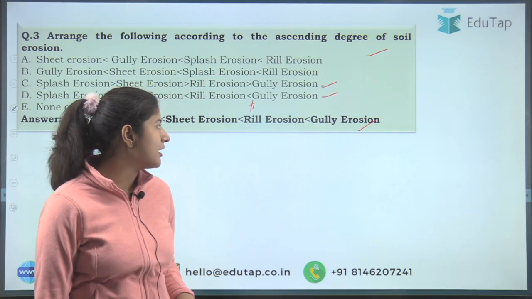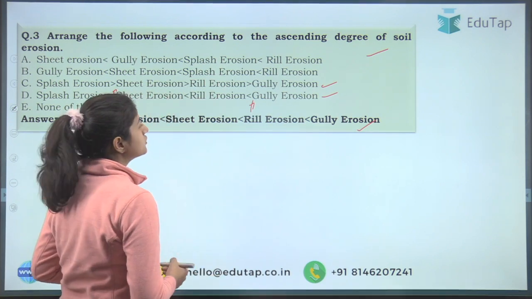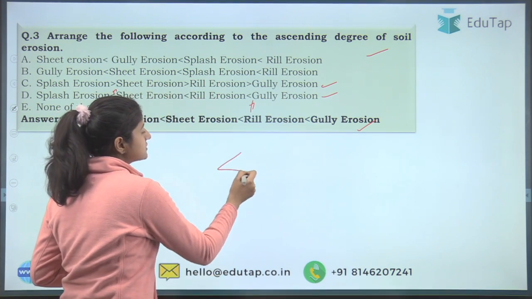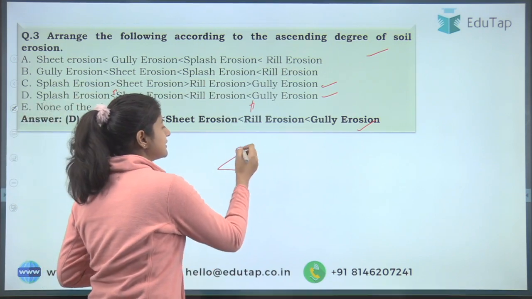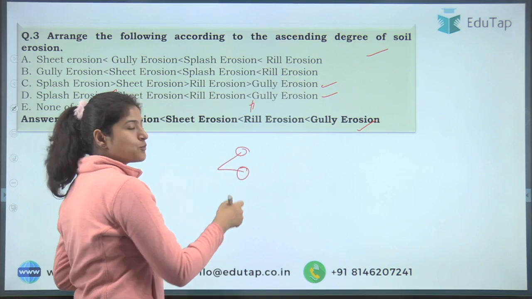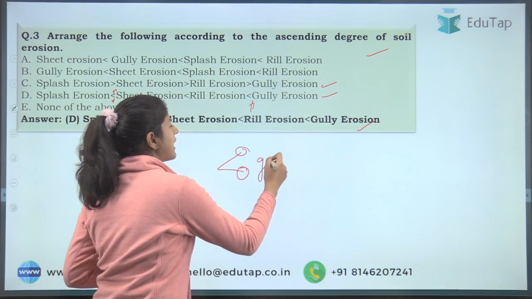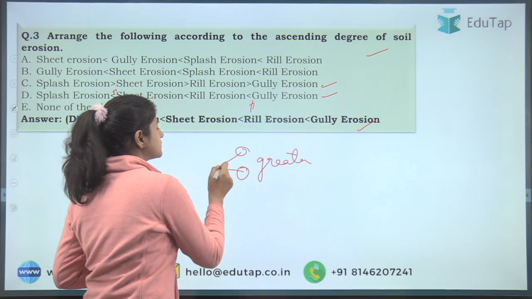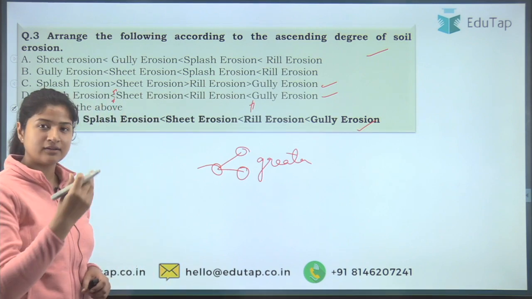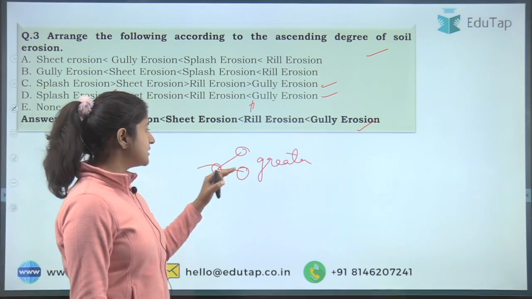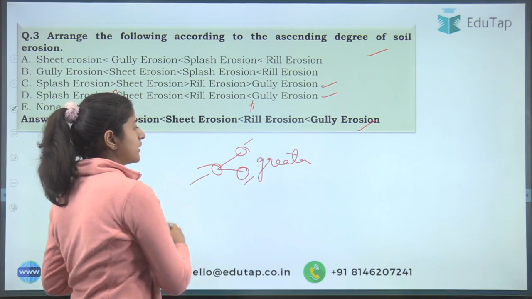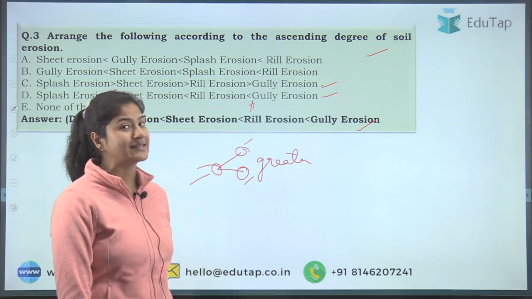Let's understand one by one, but before that, here you should understand that this particular sign, which is greater, which is smaller, so the side which has these 2 points, this is the greater side, and the one that has only 1 point, that is the smaller side, right? So that is easier to remember.